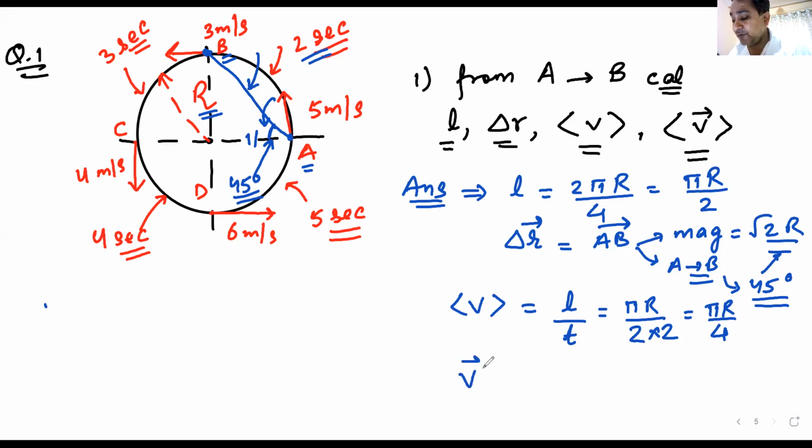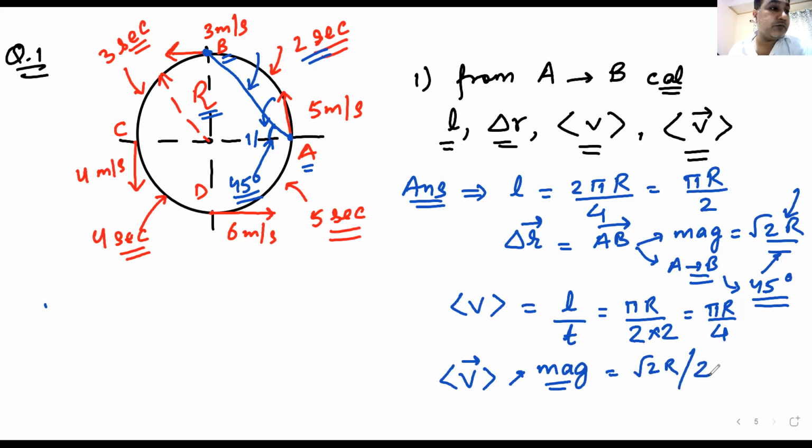What would be the average velocity? Now let us talk about the magnitude of average velocity. That will be equal to total displacement, root 2 r, divided by total time, 2 seconds. So root 2 r divided by 2. That will be your magnitude of average velocity. Am I clear? Can I have some raised hands?